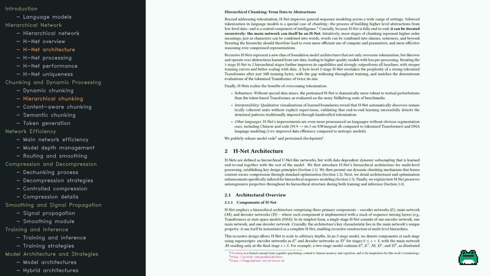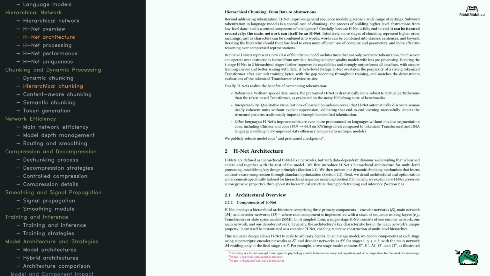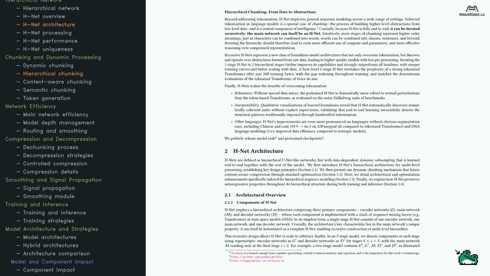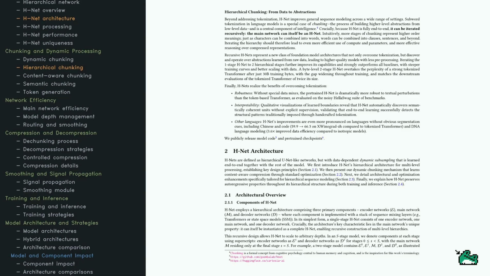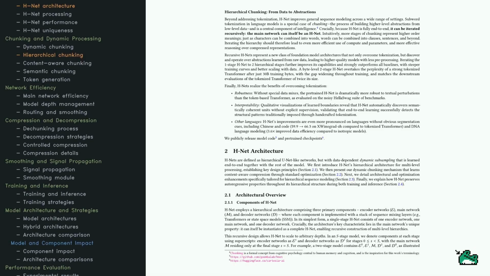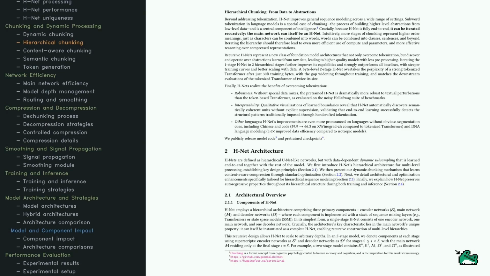Let's delve into how HNet excels beyond tokenization using hierarchical chunking. This builds higher-level meanings from raw data, like constructing complex ideas from simple words. You can stack these layers, making HNet super efficient and capable of handling complex datasets. This approach improves robustness against disturbances and offers better interpretability.